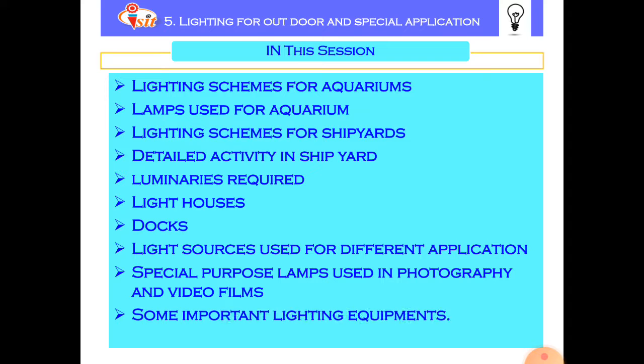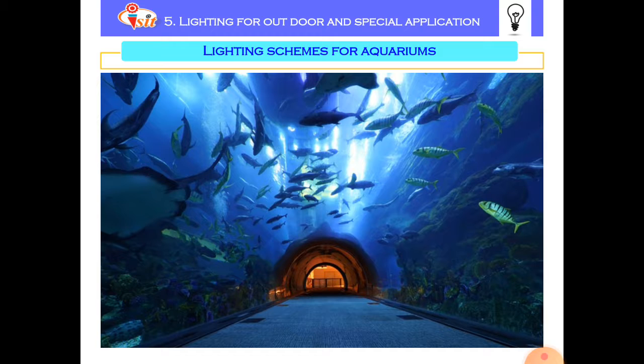Some important lighting equipment such as reflectors, etc. So let us start with the aquarium.